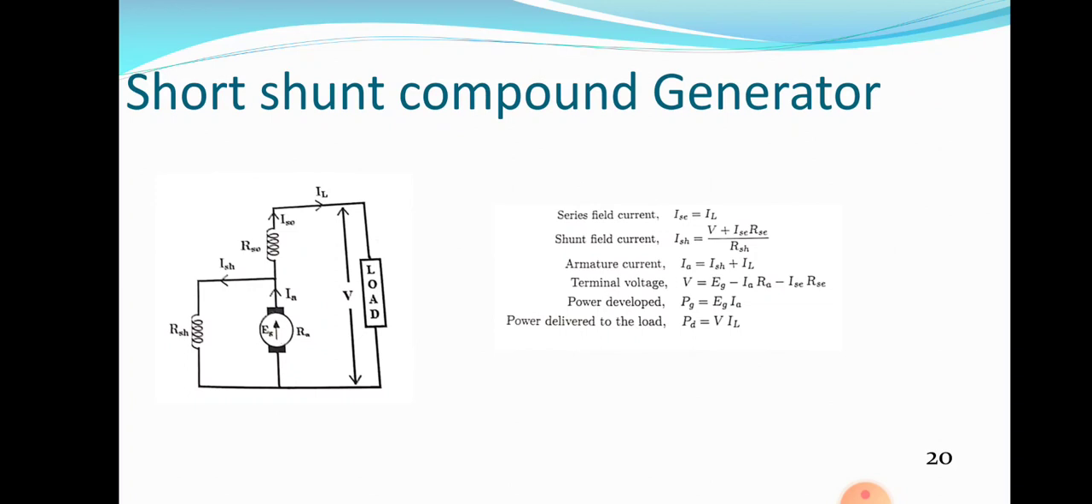Whereas in the case of a short shunt compound generator, the armature is in parallel with the shunt field winding. That means the shunt field is shorted with the armature. Therefore, this is termed a short shunt compound generator. That combination is connected in series with the series field winding. So we can discuss all the detailed things in the next class. I think this is clear.